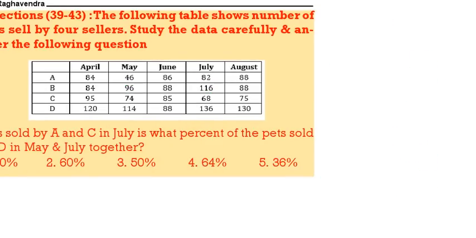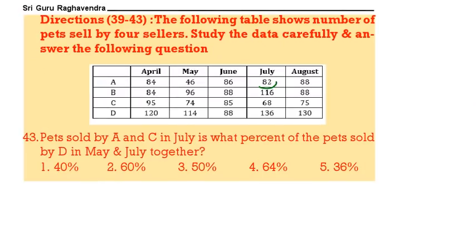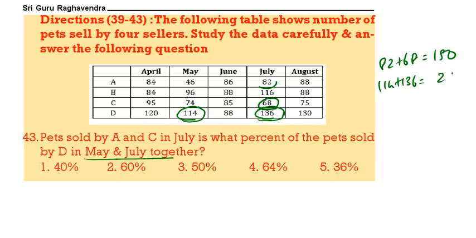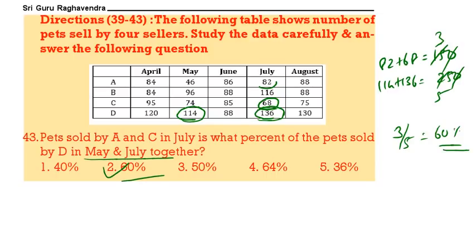Next, pets sold by A and C in July. A 82, C 68. 82 plus 68, that is 150. Then D May, July. 114, 136. 114 plus 136, that is 250. Now 0 0 cancel. 5 3s, 5 5s. So 3 is what percent of 5? So 3 by 5 means always equal to 60%. 2 is the correct answer.